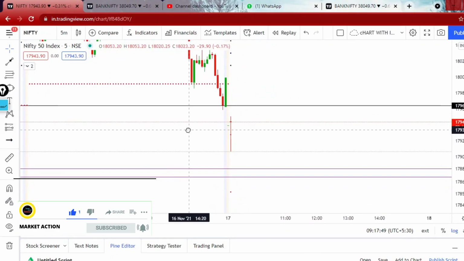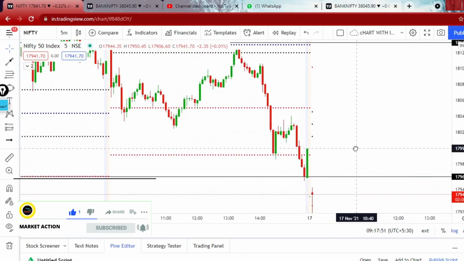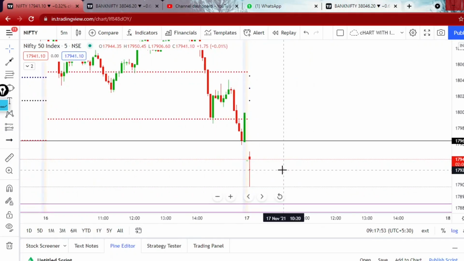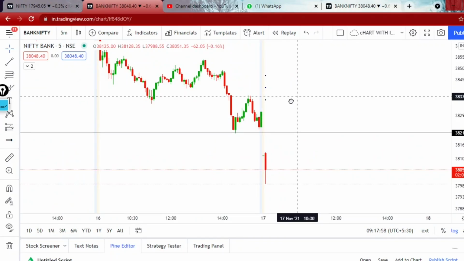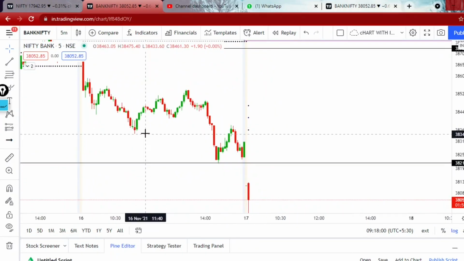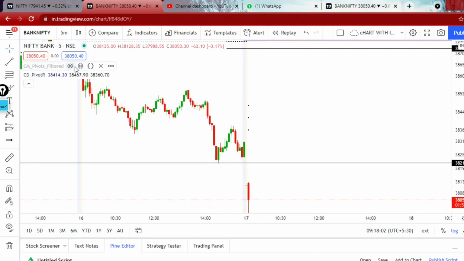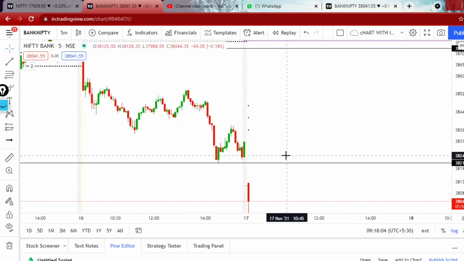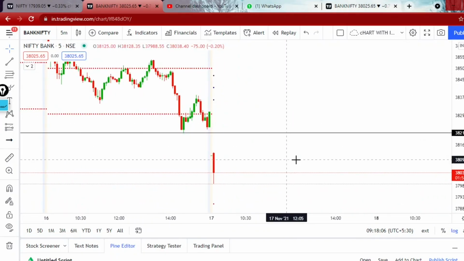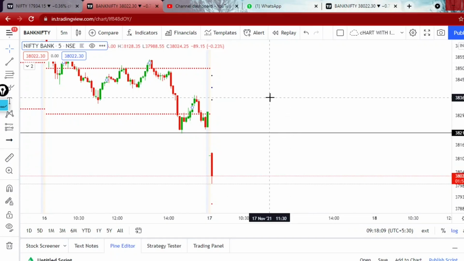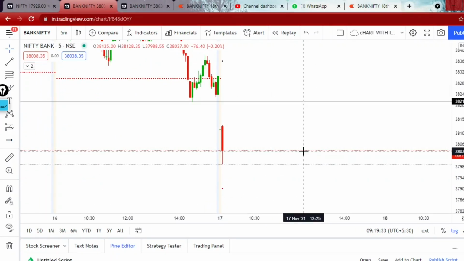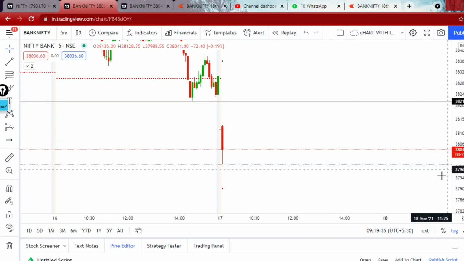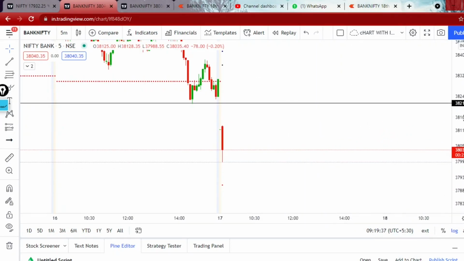In Nifty you can see price opened below the previous day low and it is taking support at the pivot level. And in Bank Nifty, if you see the chart, Bank Nifty also opened below the previous day low. So we will see how the first candle closes, and depending upon that we will take some entry. I will update you once I take my entry or how the first candle closes. The time is 9:19 and we still have 25 seconds for the candle to close.